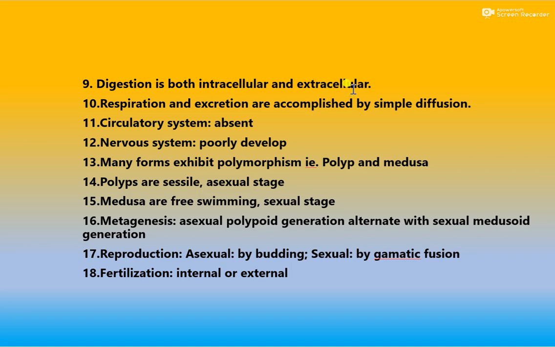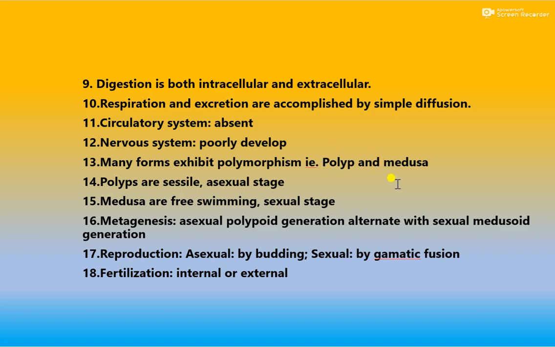Respiration and excretion are accomplished by simple diffusion. A circulatory system is absent. The nervous system is poorly developed. Many forms exhibit polymorphism, that is polyps and medusa.